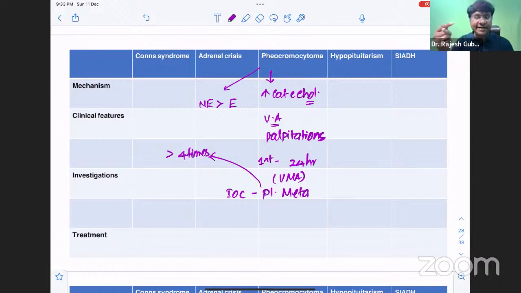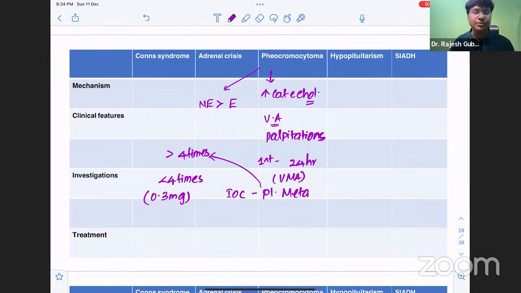Okay. And if it is elevated less than 4 times, it can occur even because of increased sympathetic discharge in anxiety and emotions as well. Then how will you differentiate if the levels are increased less than 4 times? Then we need to do the clonidine suppression test. The clonidine suppression test can suppress the catecholamines which are increased because of anxiety and emotions. But it cannot reduce the catecholamines which are increased because of the pheochromocytoma. And the dosage of clonidine that we give is 0.3 milligrams.